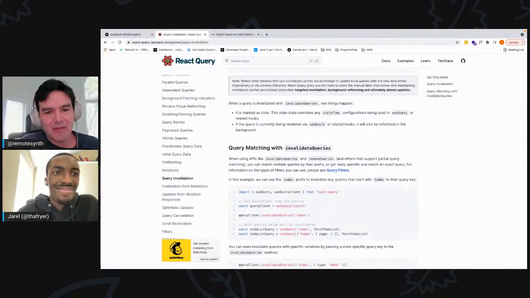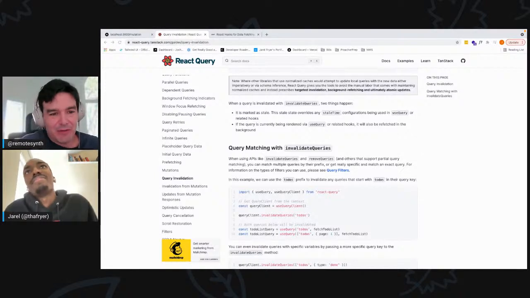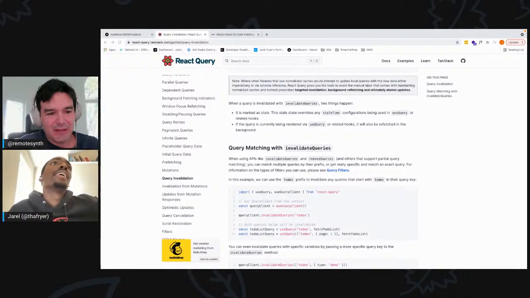So I'm assuming React Query is pretty lightweight, like this is not going to add a ton of weight to your application or anything. Yeah, it's around 5 kilobytes, so very lightweight. Not taking up much room in your application. If you're pulling in other libraries, you're probably taking up much more bandwidth footprint, but with this small footprint it really won't affect your bundle as much in terms of size.